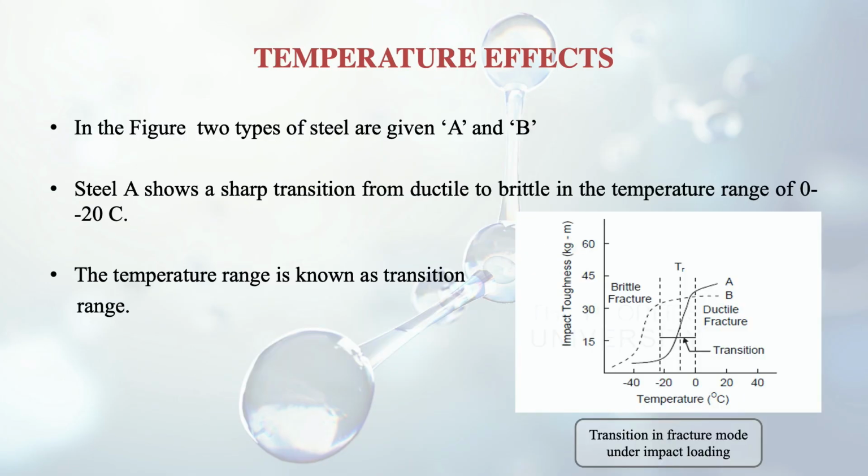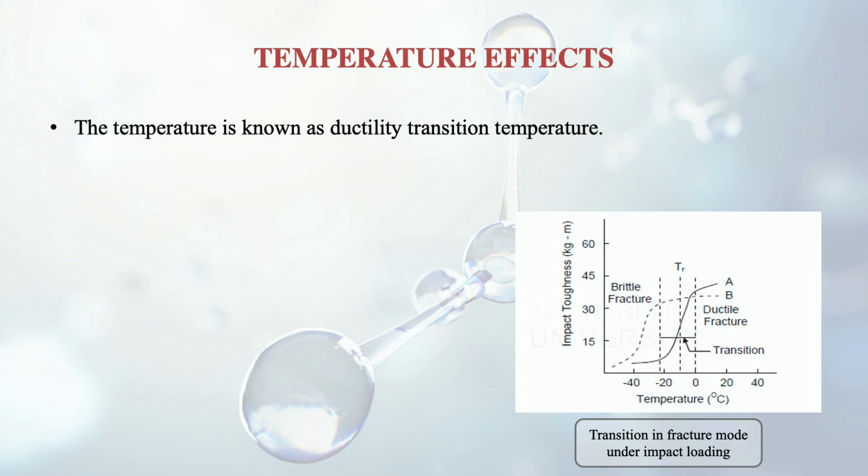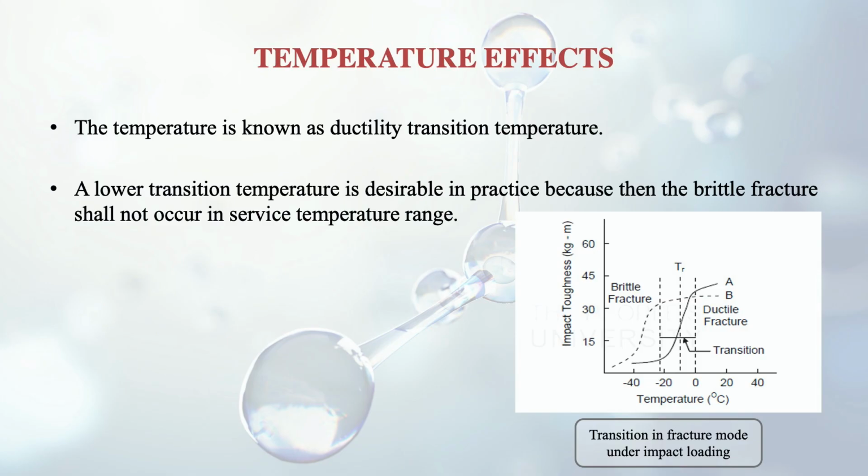So this temperature range, where the transition is taking place from the ductile material to brittle material, is known as the transition range. So the transition in fracture mode under impact loading has been described here. And this temperature, like I described the temperature range, is also known as ductility transition temperature. A lower transition temperature is desirable in practice because then the brittle fracture shall not occur in service temperature range.